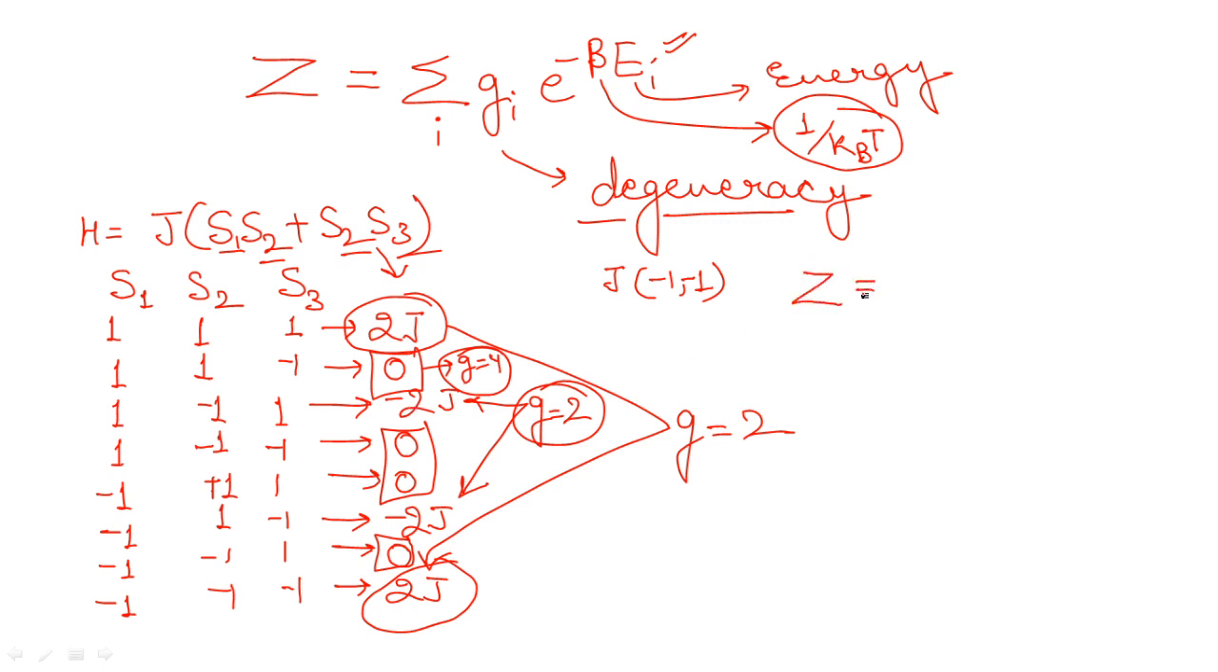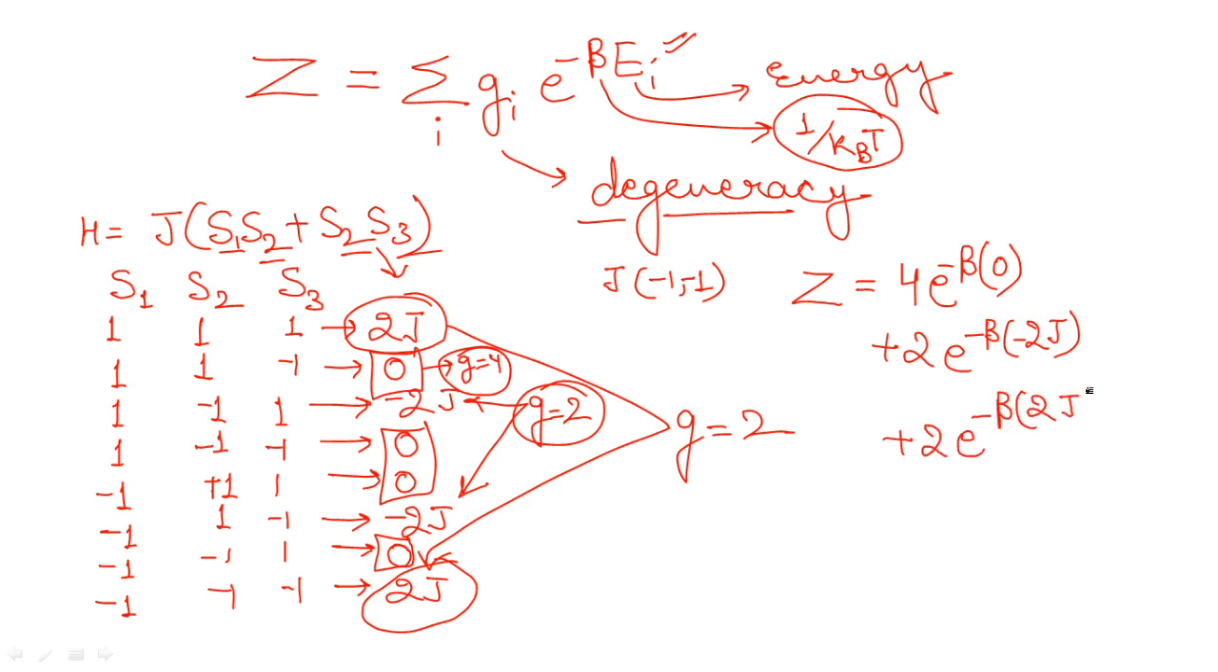Z is equal to summation over i of g_i, where g_i means degeneracy, e to the power minus beta into energy. Okay, let's write for 0 first of all. 4 is the degeneracy, e to the power minus beta into energy, which is 0. Done. That's why I have written the degeneracy 4. Plus 2 e to the power minus beta, this is going to be for -2J. Plus 2, that is the degeneracy, e to the power minus beta into plus 2J. Because for plus 2J and for minus 2J, we had the degeneracy 2. So that's how we have written it by putting the values in this formula.